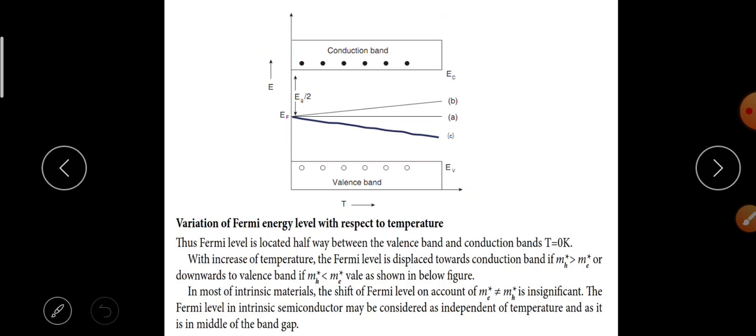In most inorganic materials, the shift of the Fermi level on account of me star not being equal to mh star is insignificant. The Fermi level in an intrinsic semiconductor may be considered as independent of temperature, as it is in the middle of the band gap. Here it is the valence band and this is the conduction band. Here it is the band gap between the valence band and the conduction band. This is the energy axis.